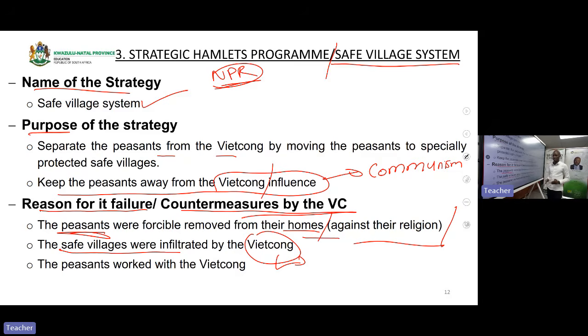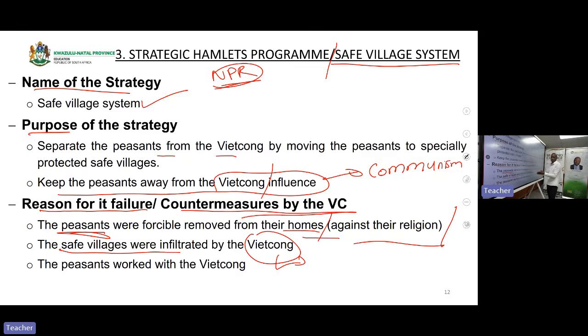So when you look at them, there was no difference to say this one is a Viet Cong, this one is not a Viet Cong, because they were all the same. Just imagine you are going to China. In China, you hear that there is a group called Viet Cong. You don't know which person is a Viet Cong. When you look at them, you see all Chinese people are the same. Now, as well, the peasants in Vietnam were all looking the same.